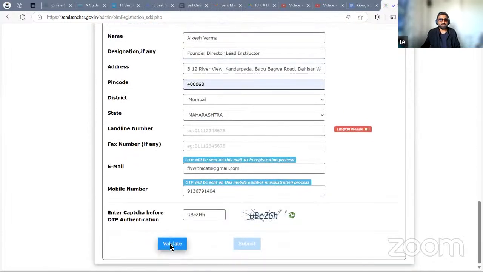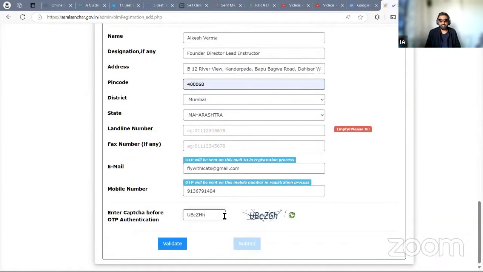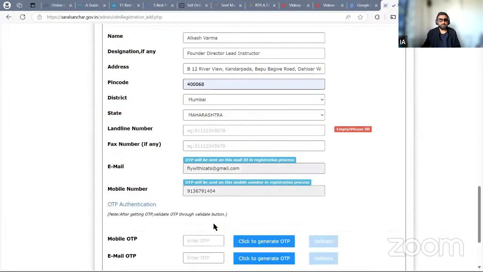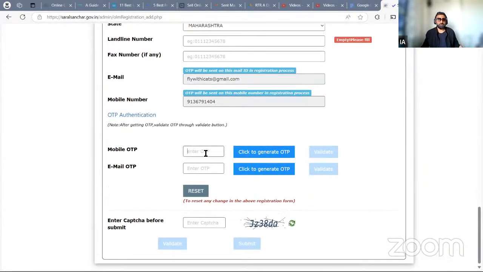First, we'll click validate. Now, with this validate option, we see the captcha is not matching, so we have put something wrong in the captcha. We get prompts if something is wrong. UBC, so Uniform Bravo Charlie Zulu Golf Hotel. Great. Validate. Okay, now we'll put in the OTP that we have got.